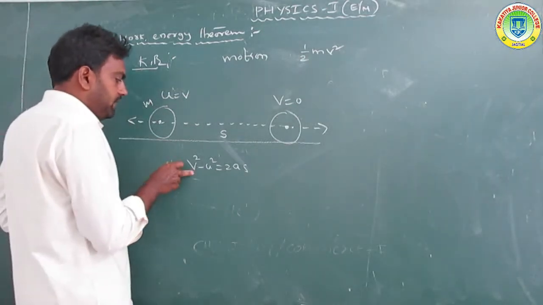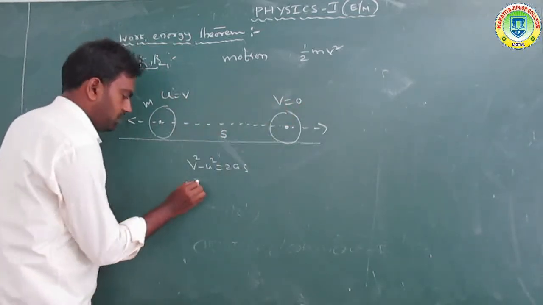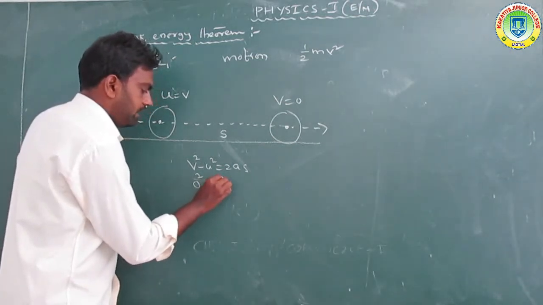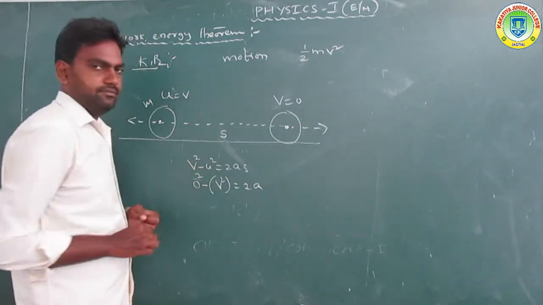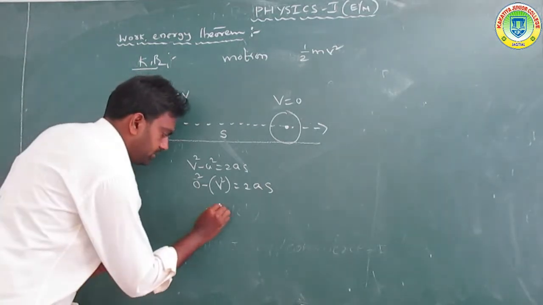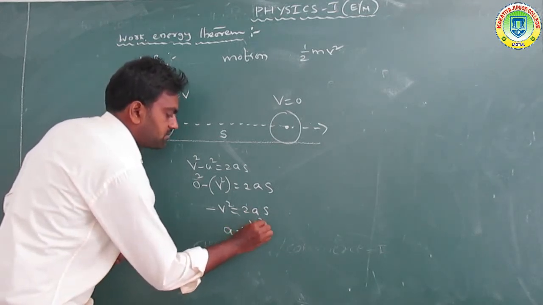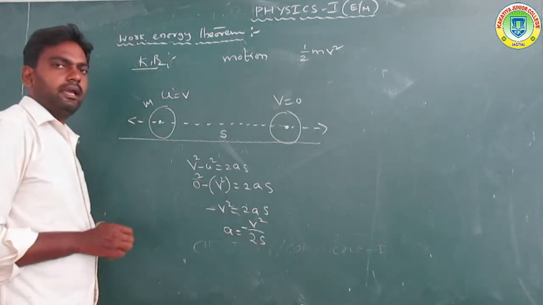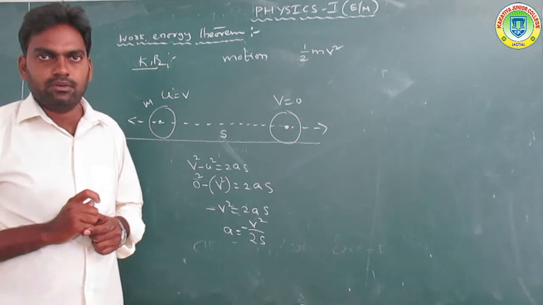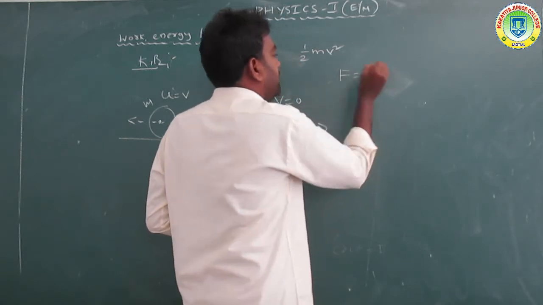First of all, the final velocity V is taken as 0, so 0 square minus U square is equal to 2AS. So minus U square is equal to 2AS, and A is equal to minus U square by 2S. That is the acceleration. Now, according to Newton's second law, F is equal to ma.